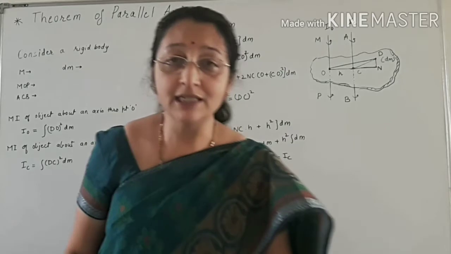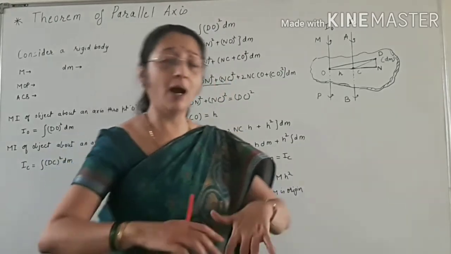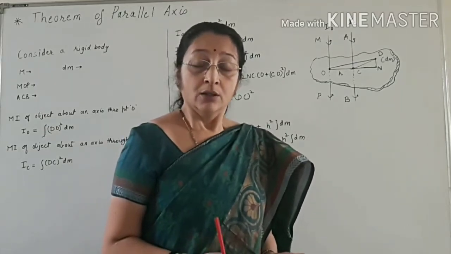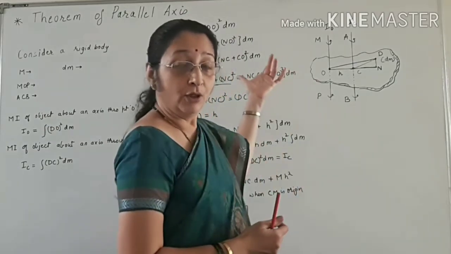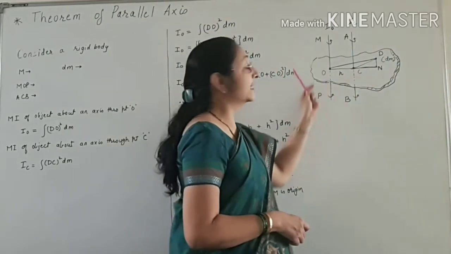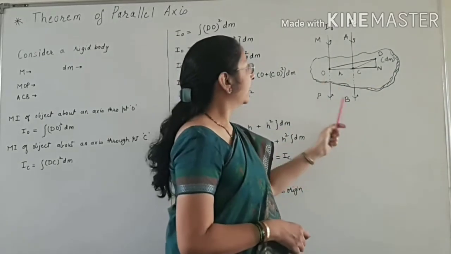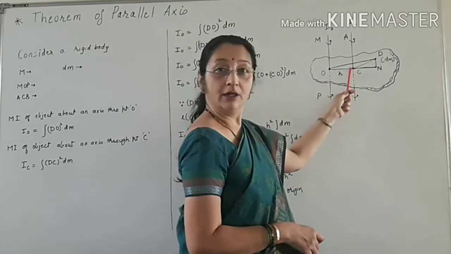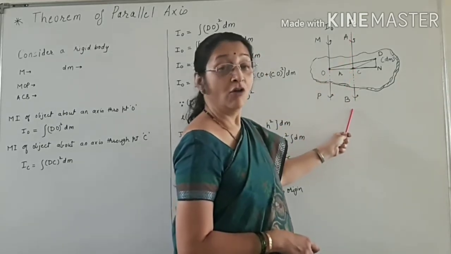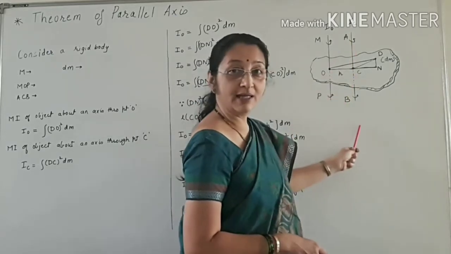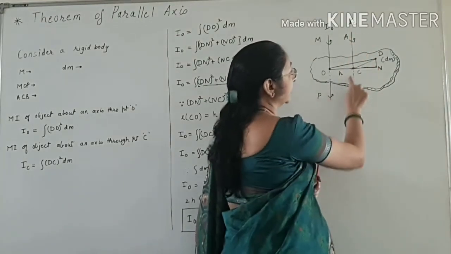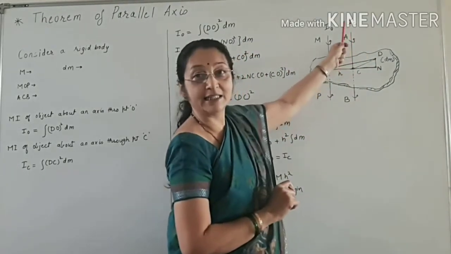So to find the moment of inertia of a rigid body about any other point other than the center of mass, we use the theorem of parallel axis. Now we are considering this is a rigid body and this is the center of mass of the rigid body, and this axis ACB is the axis which is passing through the center of mass. When the rigid body is rotating about this axis ACB, the moment of inertia is IC.